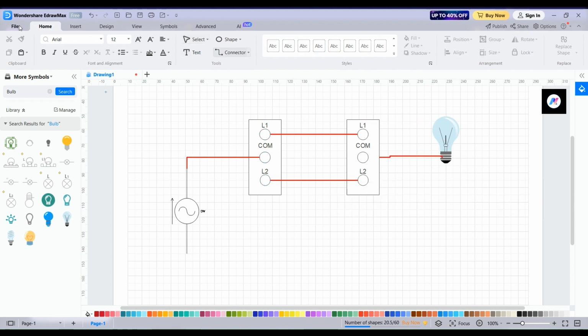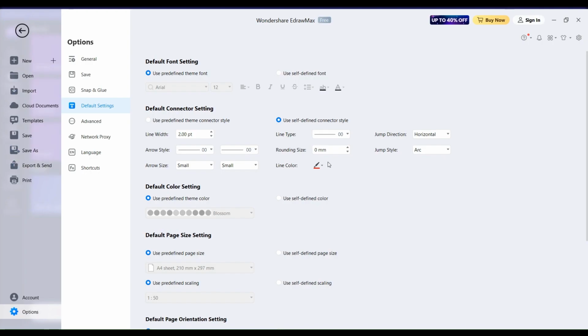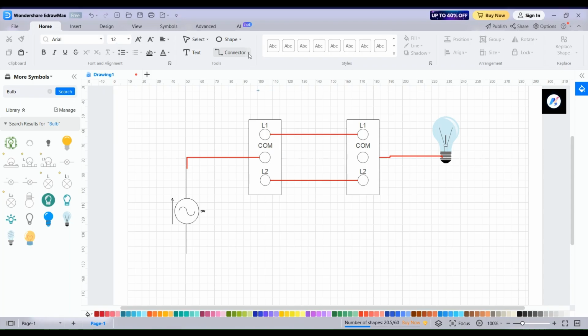Now set the default wire color to black, because we are going to draw the neutral wire in black color. Now our wiring diagram is completed.